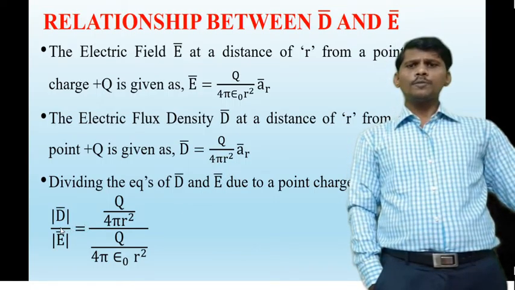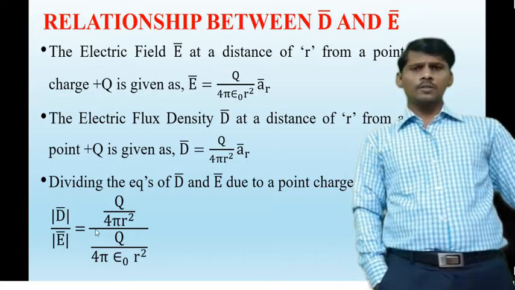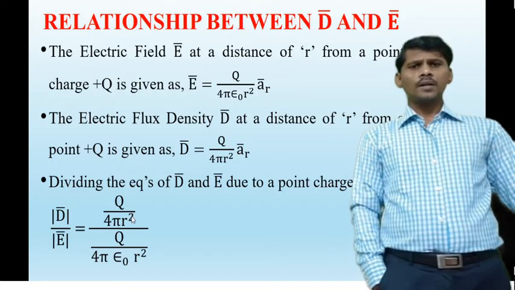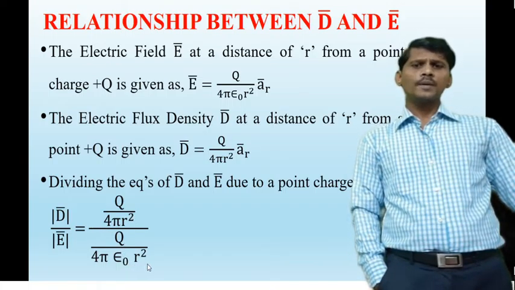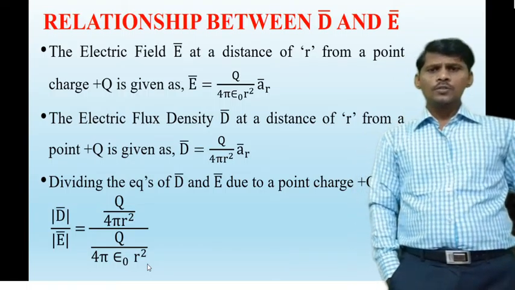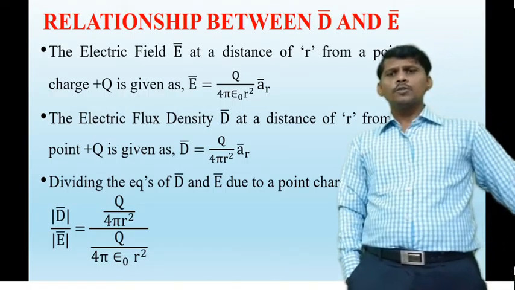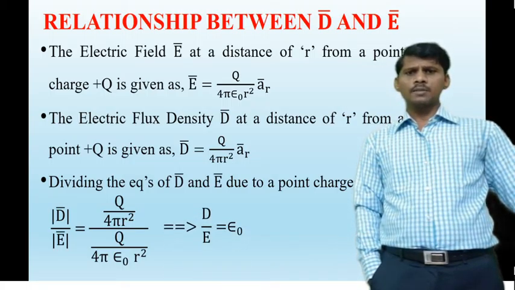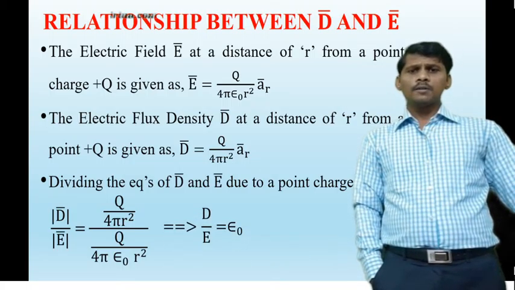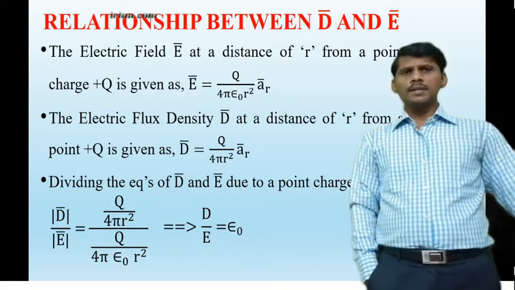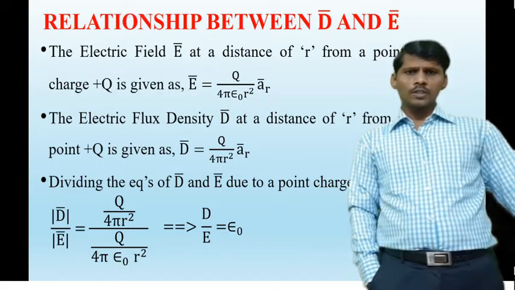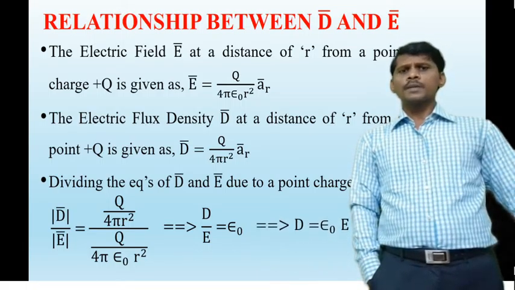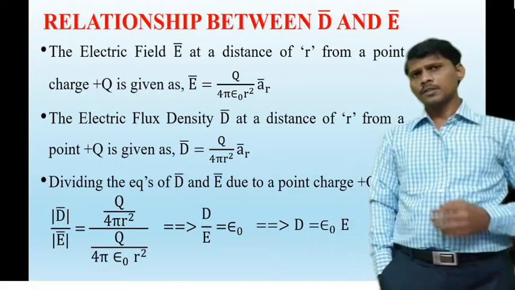So the magnitude of D bar by magnitude of E bar is equal to Q by 4 pi R square divided by Q by 4 pi epsilon naught R square. The common term Q by 4 pi R square cancels in numerator and denominator, so the remaining term is D by E, electric flux density by electric field intensity, equal to epsilon naught. So D is equal to epsilon naught into E bar.